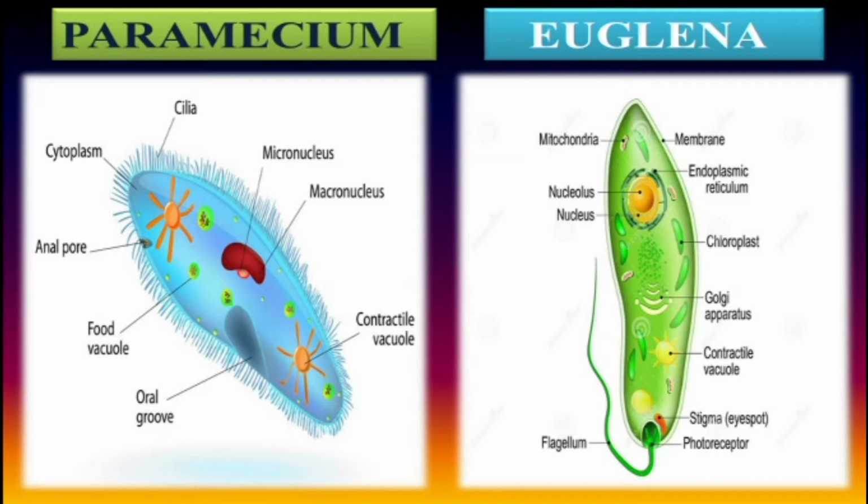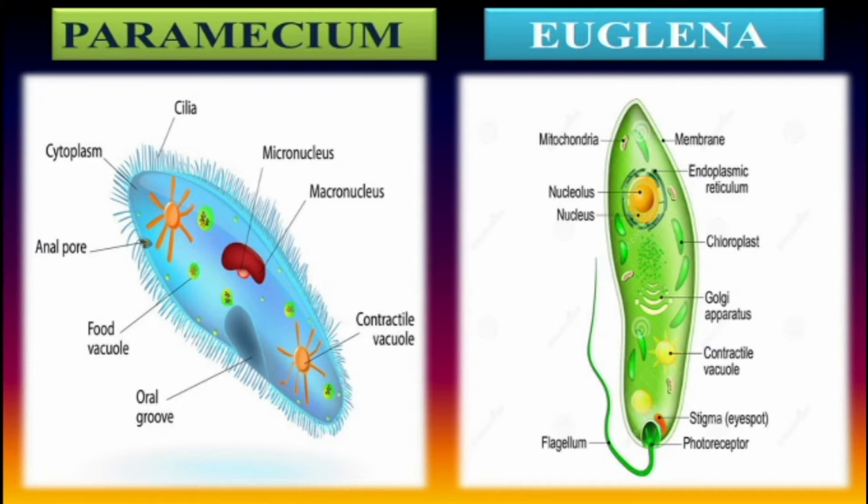Moreover, the body structure of Paramecium: you can see the body is covered with hair-like structures called cilia. They are also known as appendages.